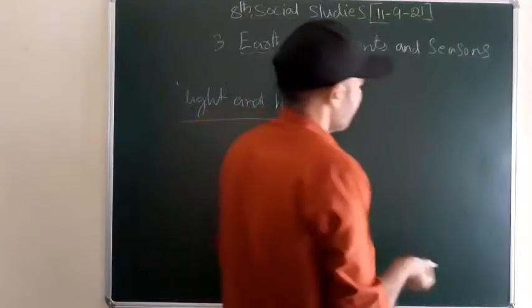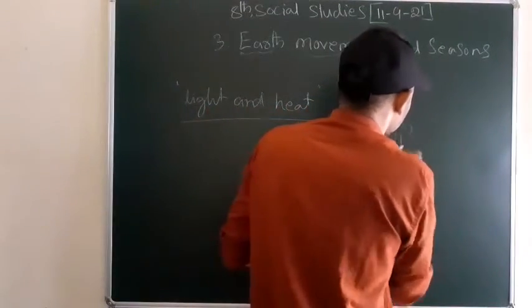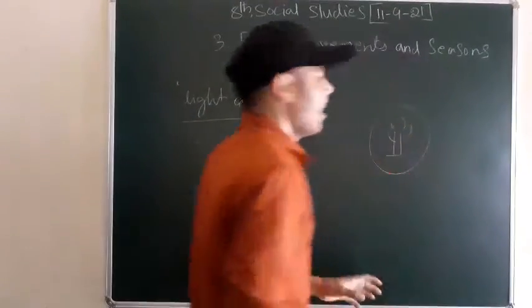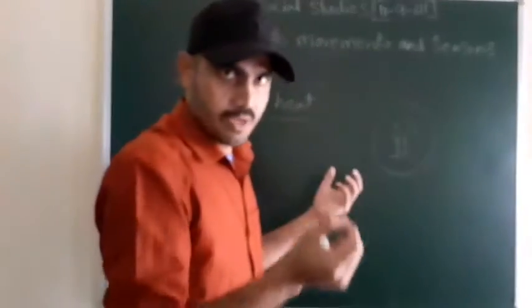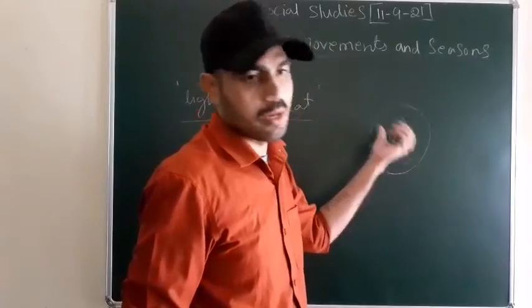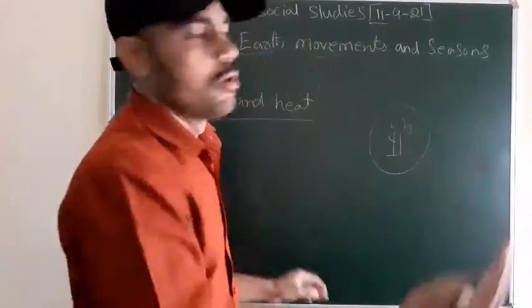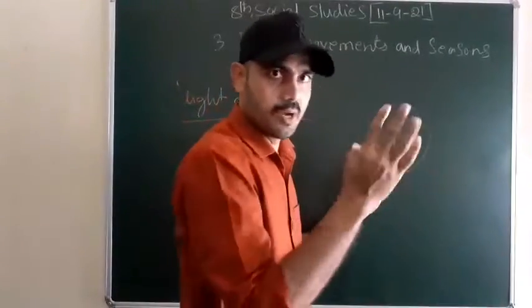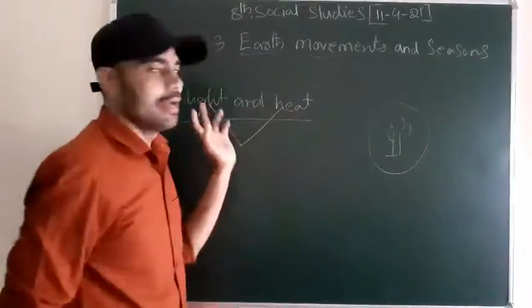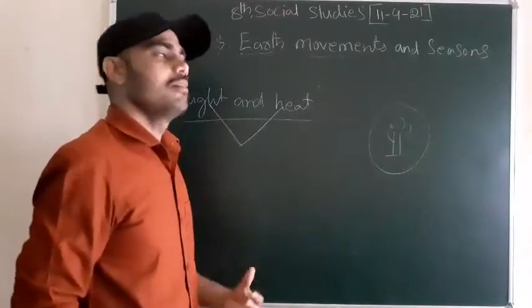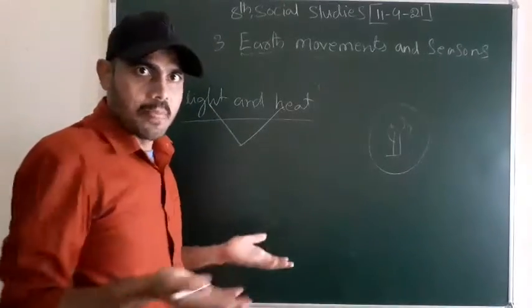If you plant one small tree and cover it so it receives no light and no heat, will this plant grow? No, no, no. It will disappear after 2 days or 3 days or 5 days, whatever it may be. If we couldn't receive heat and light, the human body couldn't grow as fast as other humans will grow.